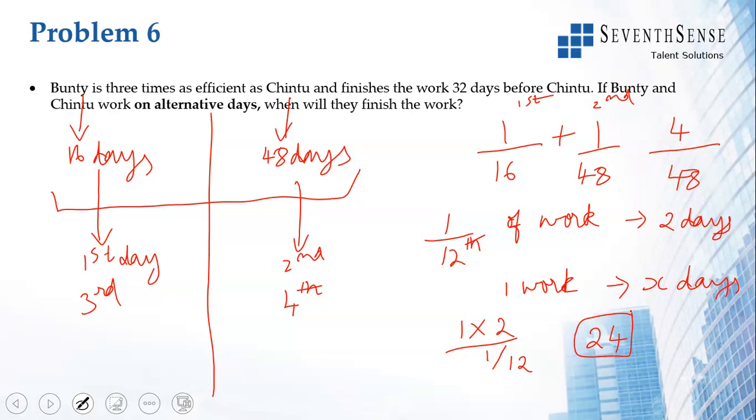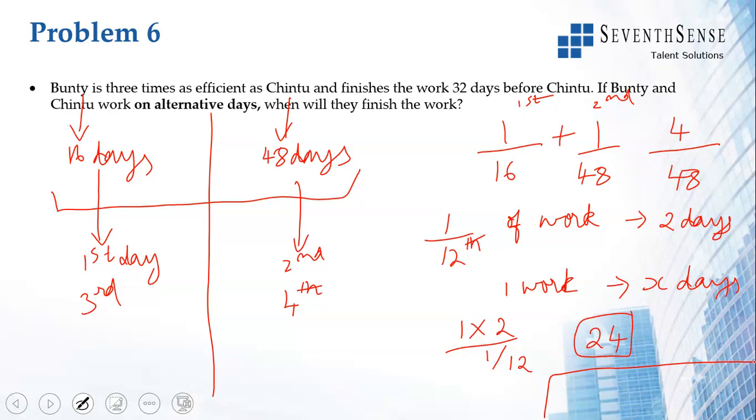Alternative days, meaning the number of days. Let us say on the first day both of them work, second day no one works, third day both of them work, fourth day no one works. If you work later, the number of days will double. So it was 12 before, it has to be 24. That's the second way of solving this question.